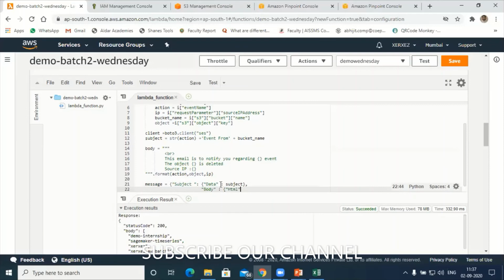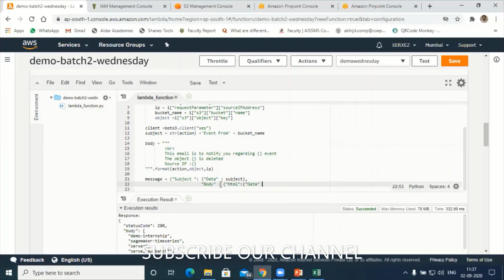Next, data. Next, the body. Let me close this one. First bracket. How many brackets am I using here? Two brackets, right? Yes, two more brackets. Done. Next is response.